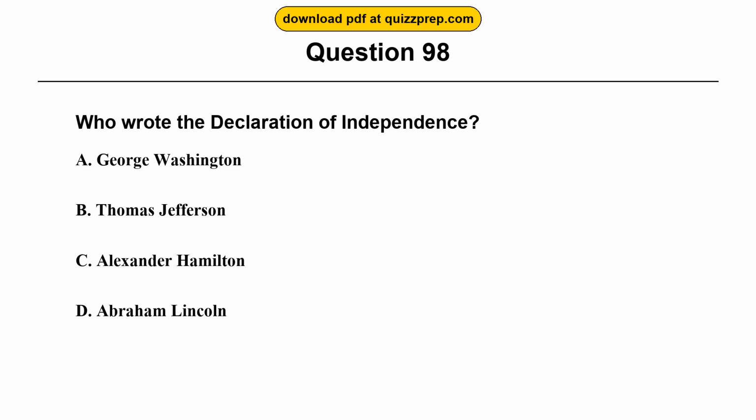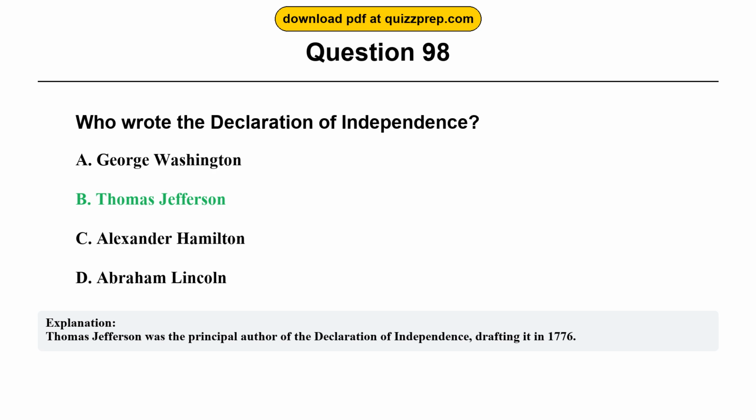Question 98. Who wrote the Declaration of Independence? Option A, George Washington. Option B, Thomas Jefferson. Option C, Alexander Hamilton. Option D, Abraham Lincoln. The correct answer is option B, Thomas Jefferson. Thomas Jefferson was the principal author of the Declaration of Independence, drafting it in 1776.